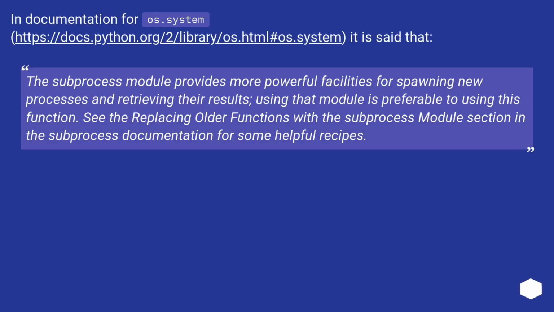In the documentation for os.system, this URL, it is said that the subprocess module provides more powerful facilities for spawning new processes and retrieving their results. Using that module is preferable to using this function. See the replacing older functions with the subprocess module section in the subprocess documentation for some helpful recipes.